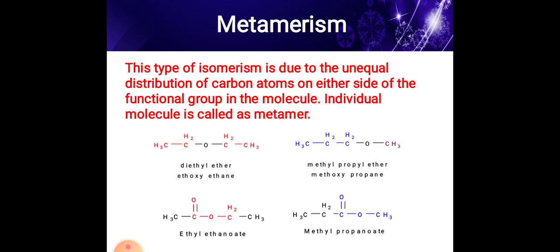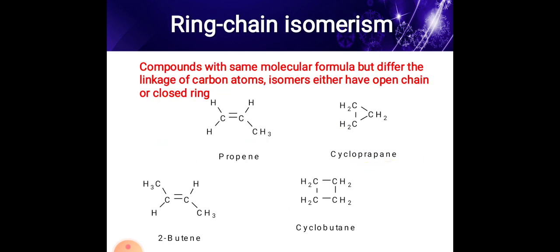Then metamerism. This type of isomerism is due to unequal distribution of carbon atoms on either side of the functional group in the molecule. It is called metamerism. Diethyl ether and methyl propyl ether have an unequal distribution of carbon atoms on either side of the functional group in the molecule. This is called metamerism, and the molecules are called metamers of each other.